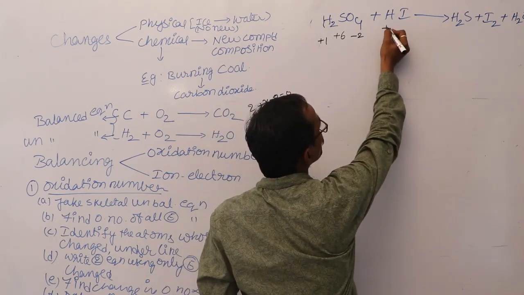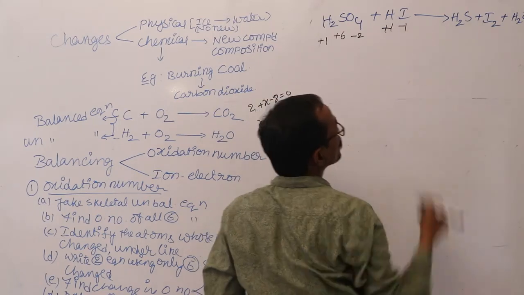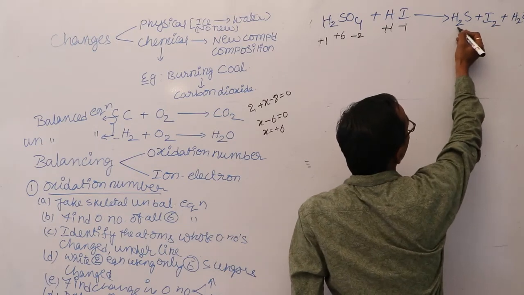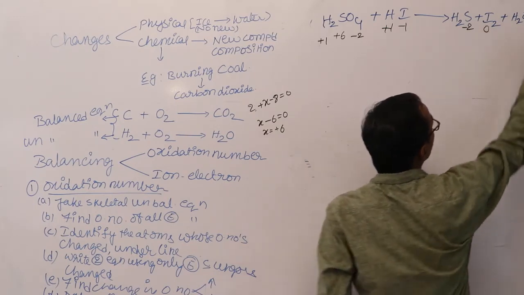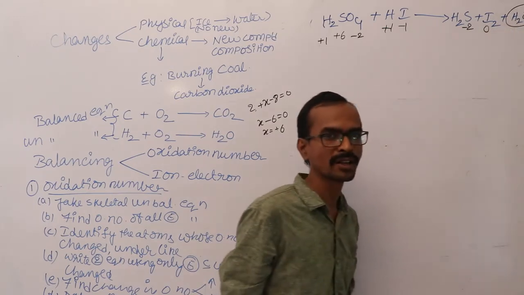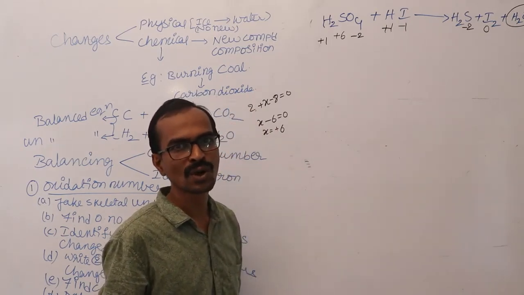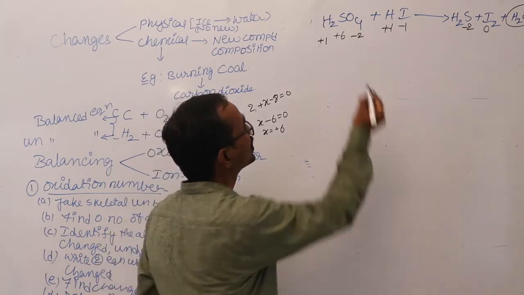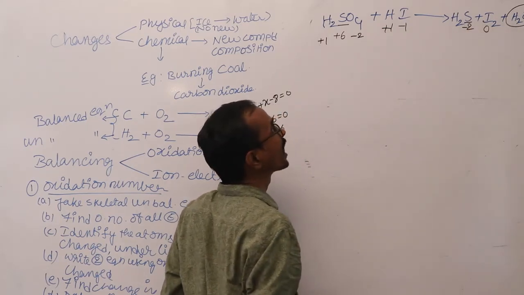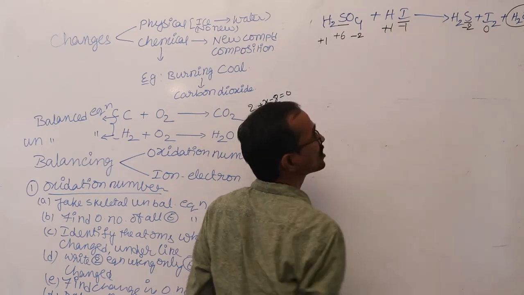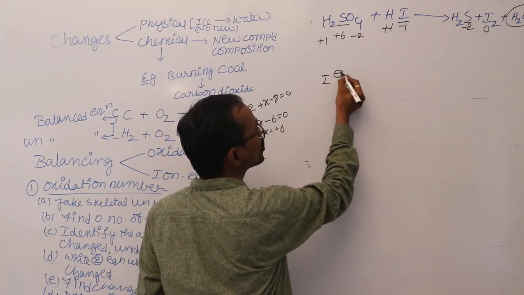And hydrogen as usual +1, and X plus 1 is equal to 0, X is equal to -1. And in the product, 2 plus X is equal to 0, X is equal to -2. And iodine is having 0. I told you water is a spectator molecule that is formed due to the reaction. So now identify the elements whose oxidation numbers are changed and underline them. Here the sulfur oxidation number is changed from +6 to -2. Iodine oxidation number is changed from -1 to 0. So write down, I minus gives rise to I2.